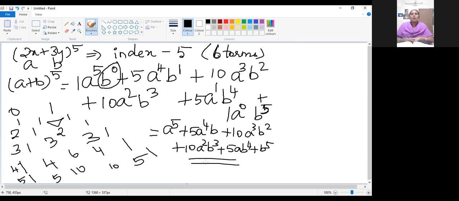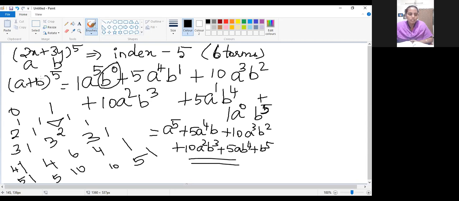Now, instead of a and b, you can substitute 2x and 3y. Shall I substitute and show it to you? Please make a note of this. I will rub this and then we can substitute the a and b values.